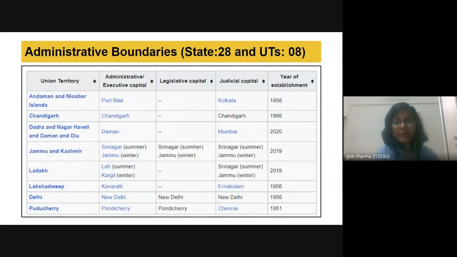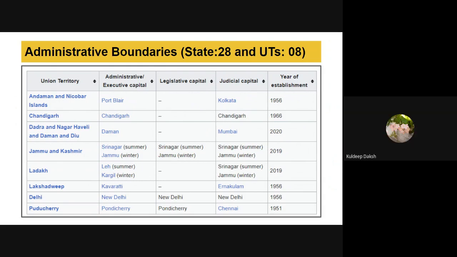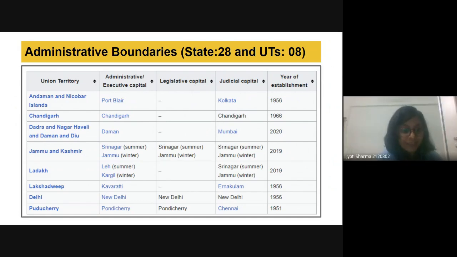If we talk about the administrative boundary of India, then we have 28 states and two UTs. What are the newly formed two UTs? Can anyone tell? Jammu and Kashmir and Ladakh. Okay, and see here, the executive capitals of Jammu and Kashmir and Ladakh are two each.